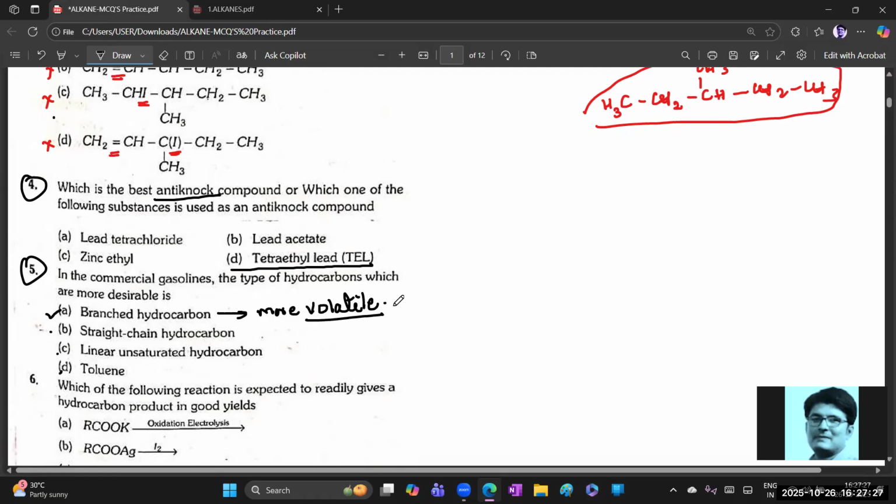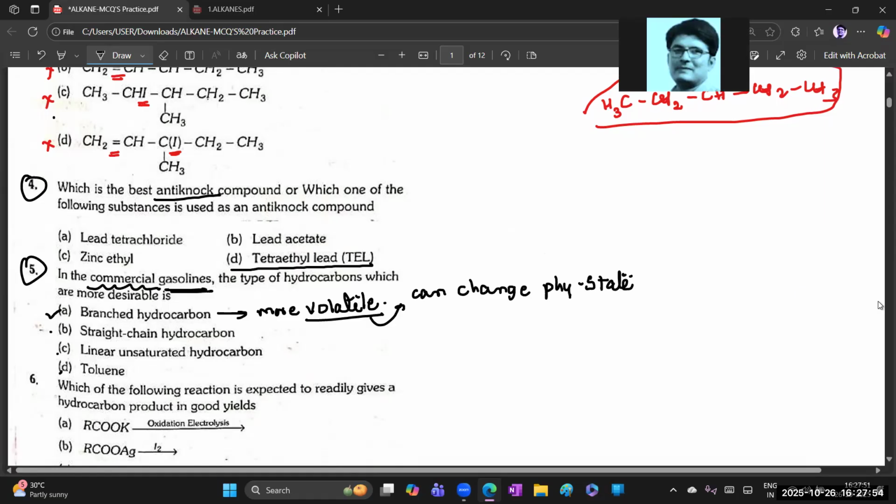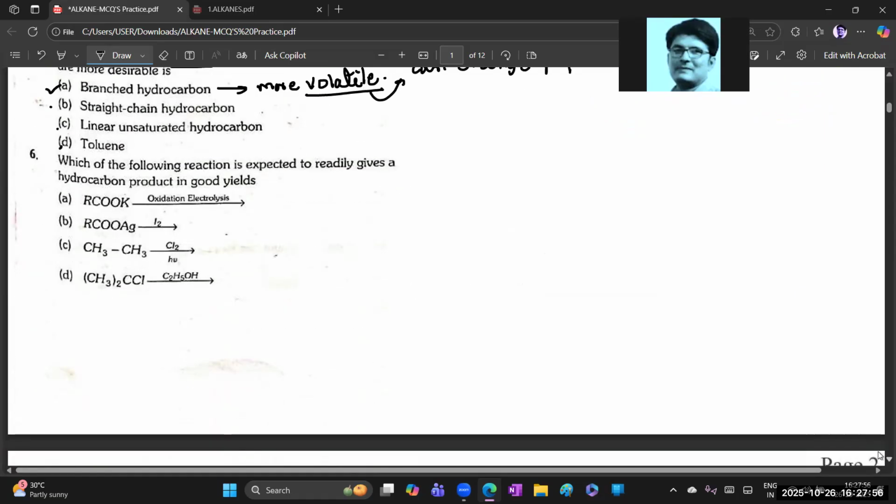Volatile means what, beta? It can change its physical state. That's why branched-chain hydrocarbons are mostly used as commercial gasolines, like fuels. Okay, clear? Chalo. Next one.